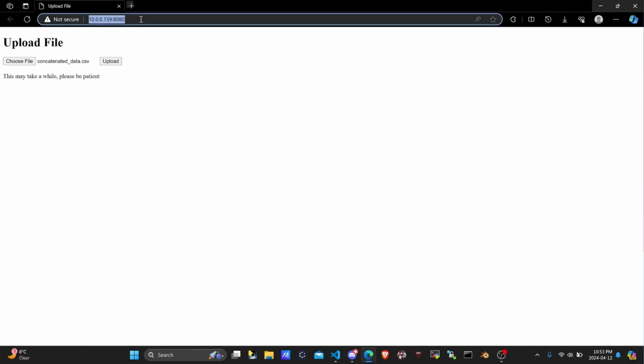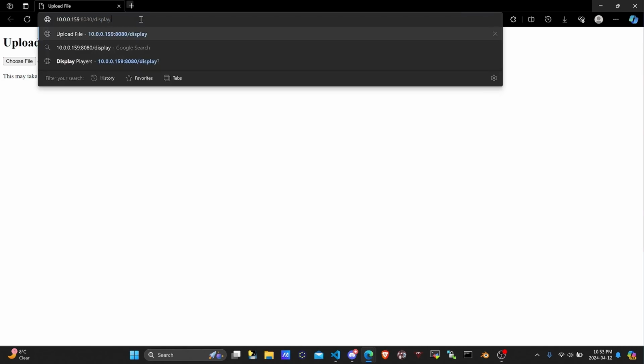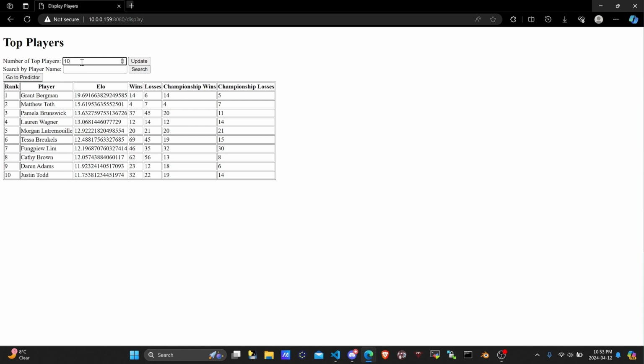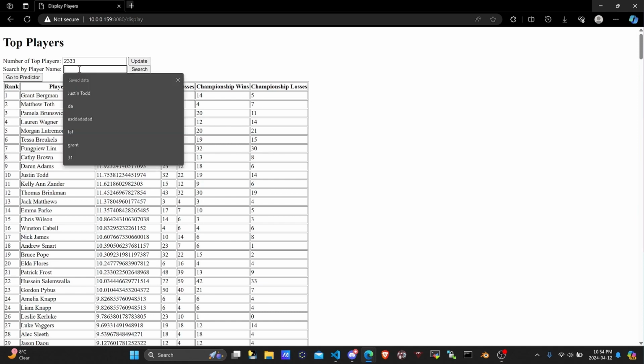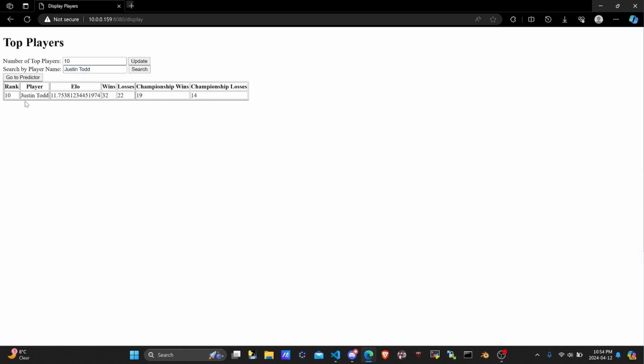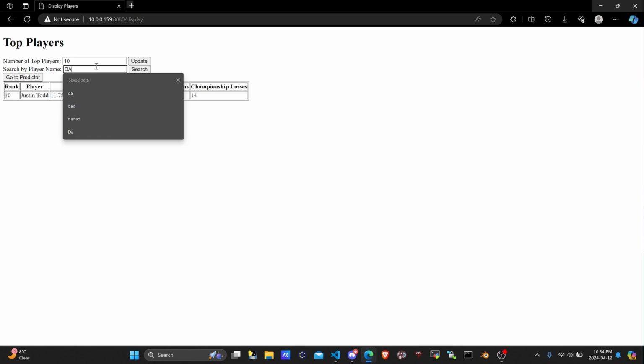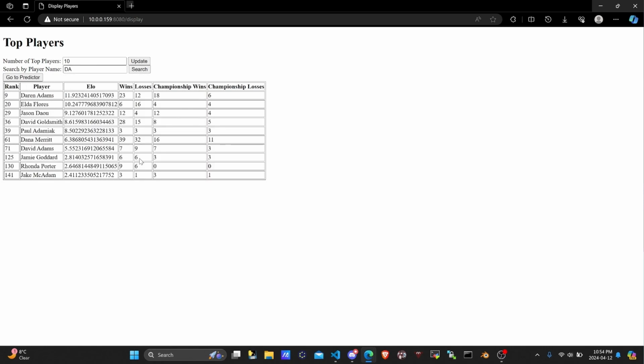Since this takes a while, I've already uploaded a file, so let's go to the display page. And this shows the top players. You can change the number of players to 11 or 1 or 233. Or so, and then you can also search by top player name. You can search up Justin Todd, and that gives you him, or you can also just search by the letters in their name, DA, and these are the players that have DA.